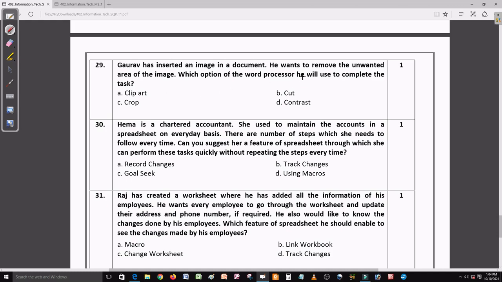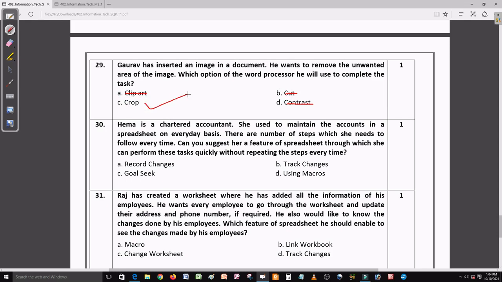So he wants to remove some part of his image. So cut and contrast. Contrast is not the right answer. Clip art, not the right answer. So now we have 2 options, crop and cut. So here crop is exact. Cut, no. Yeah, crop is the right answer here.